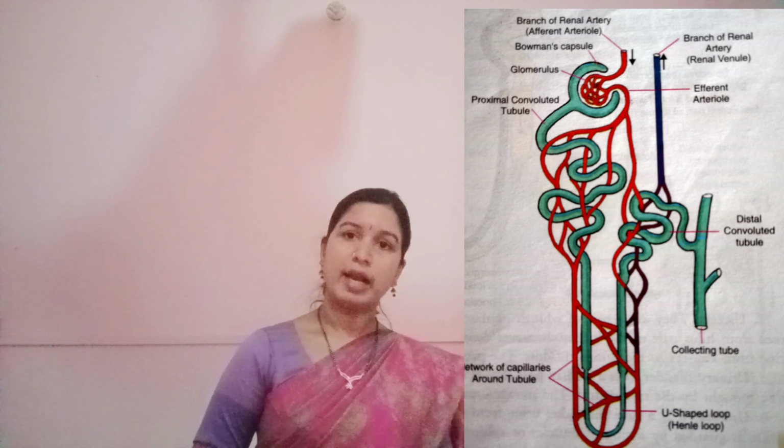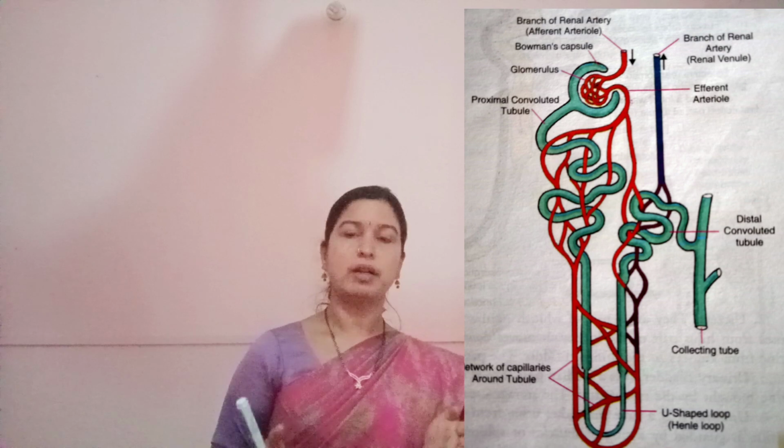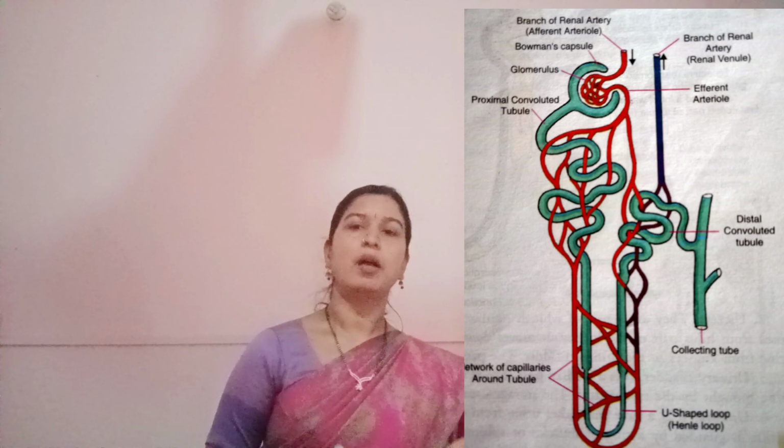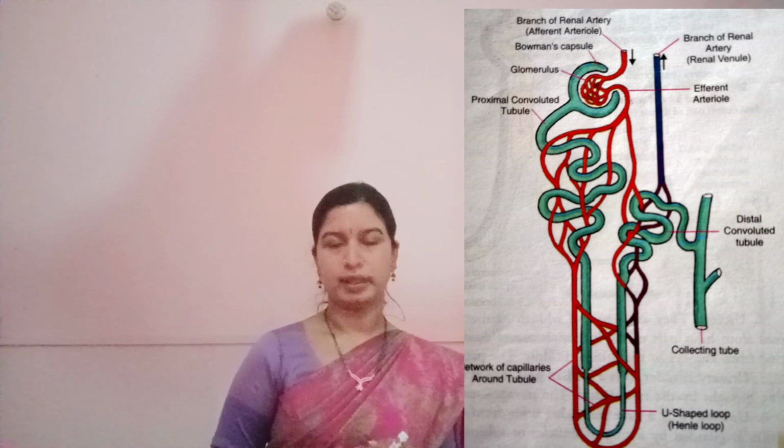And later the concentrated urine is sent from the DCT to the collecting duct, and from the collecting duct it goes to the ureters, from the ureters to the urinary bladder, and from the urinary bladder it is removed from the body through the urethra. And this again takes place by a special set of muscles called the sphincter muscle.